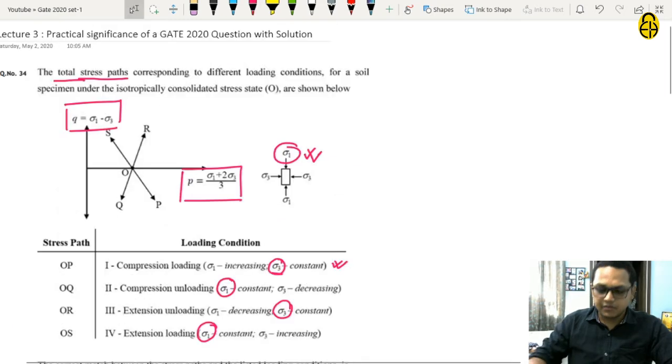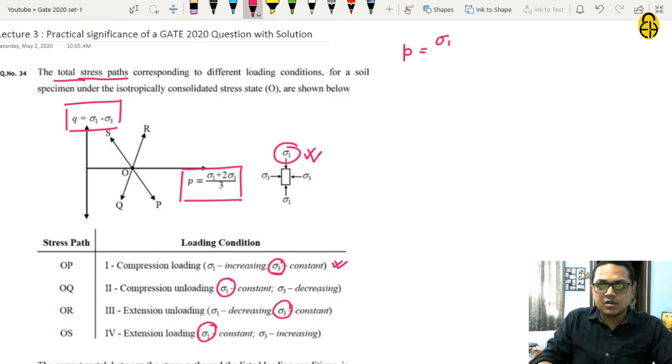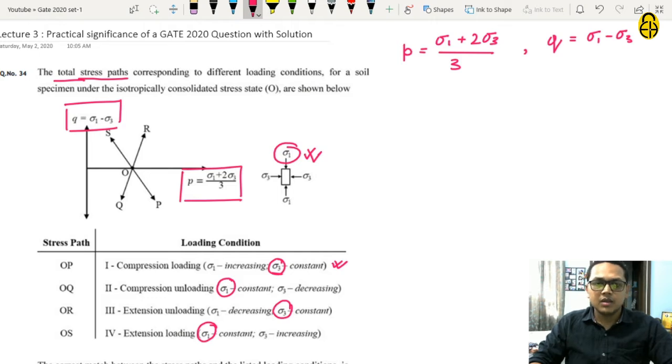Now for this test state, we know we have given P is equal to sigma 1 plus 2 sigma 3 divided by 3, and Q is equal to sigma 1 minus sigma 3. So as we know that in each and every condition, either sigma 1 is constant or sigma 3 is constant, we can check the dependency of P on either sigma 1 or sigma 3.